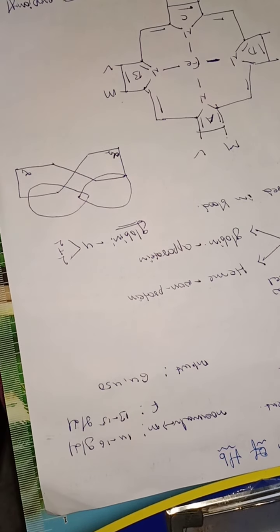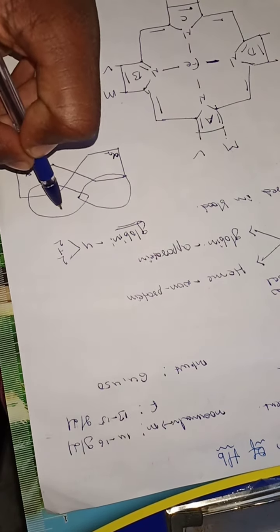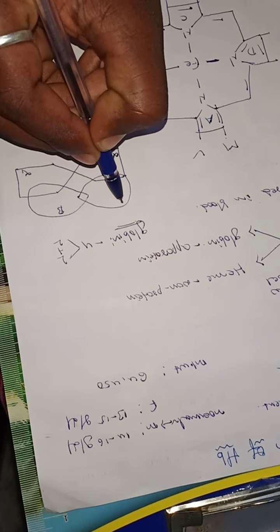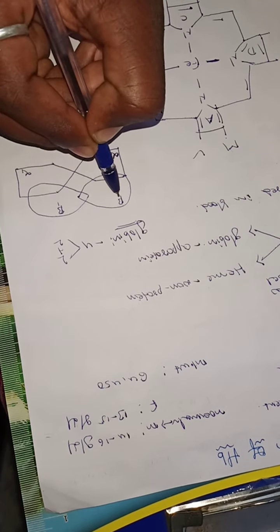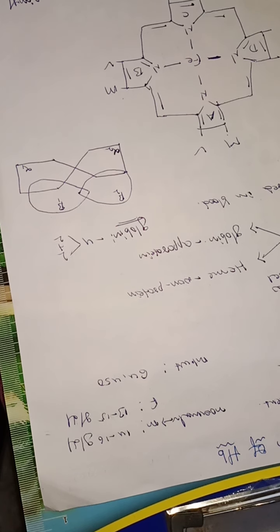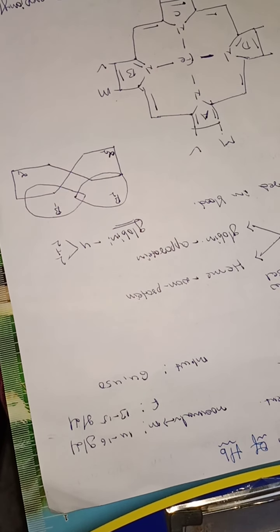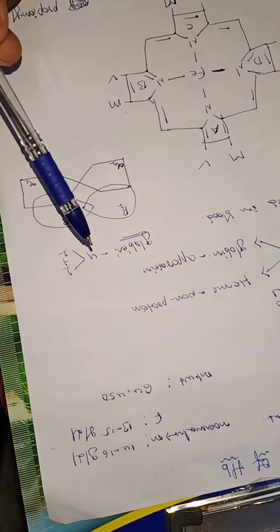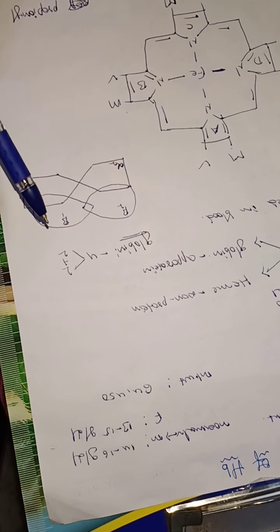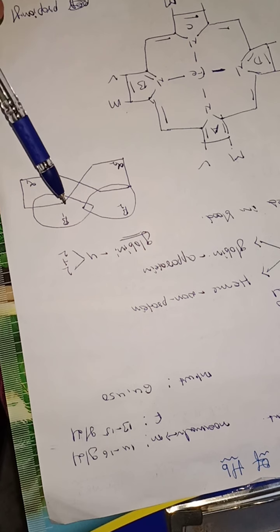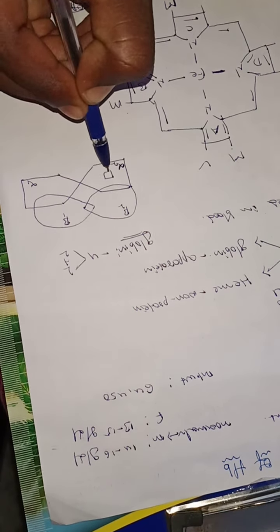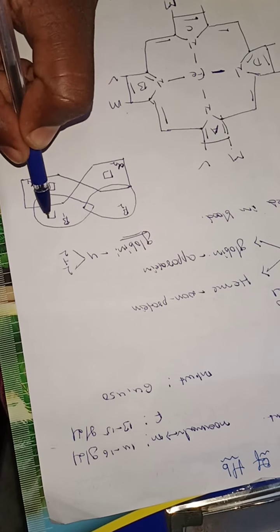It is beta 1 and beta 2 polypeptide chains. So the globin contains 4 polypeptide chains divided into 2 plus 2: one is alpha 1 and alpha 2, and the second is beta 1 and beta 2 polypeptide chains.